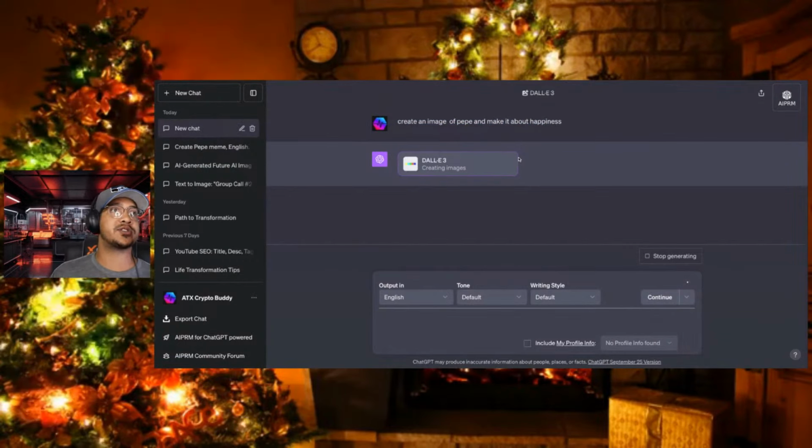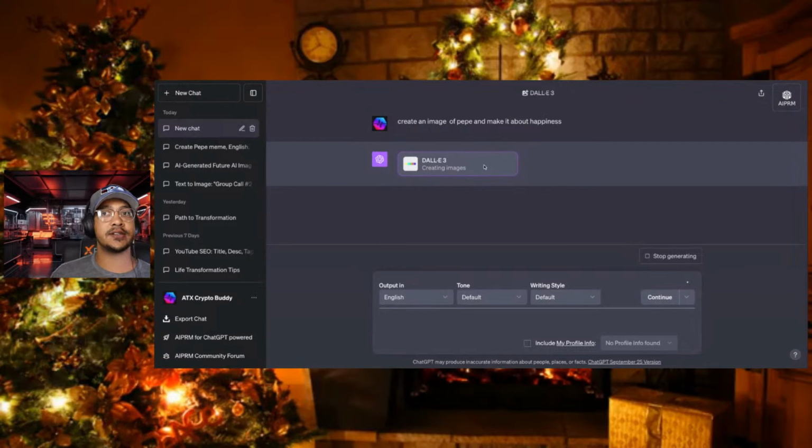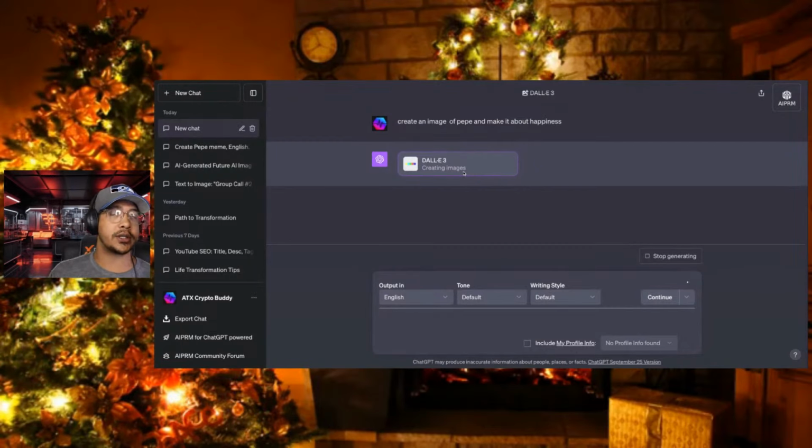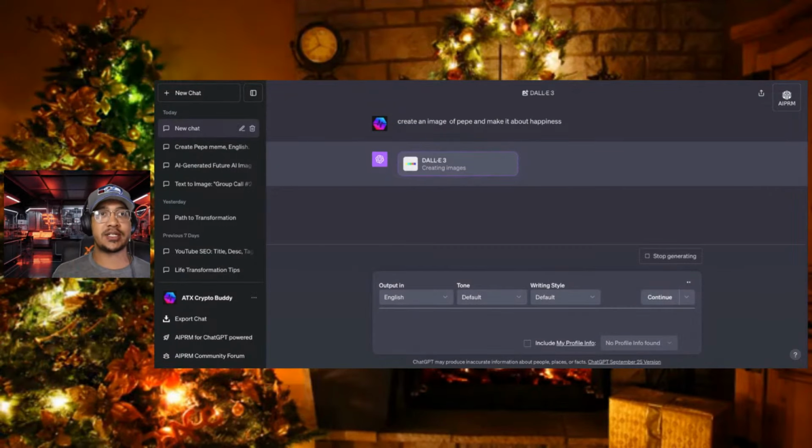And this is where things start getting really awesome, because not only can it design these images fairly quickly, if you ask me, but you can also alter the images inside of ChatGPT Vision. I'll show y'all what that looks like in just a second once it pulls up and loads the images.